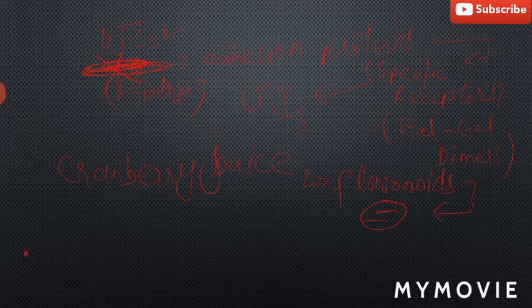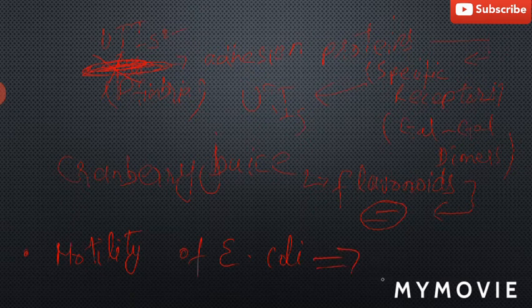It should be noted that the motility of E. coli is associated with its infectivity because it enables it to ascend the urethra, to enter the urinary bladder and the ureter and into the kidney.